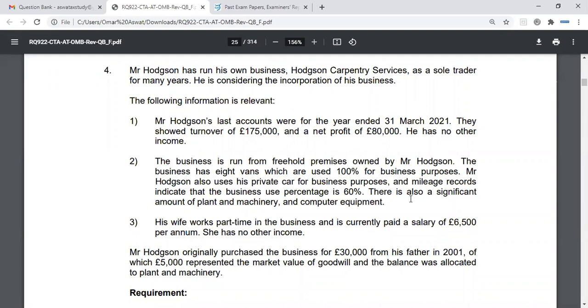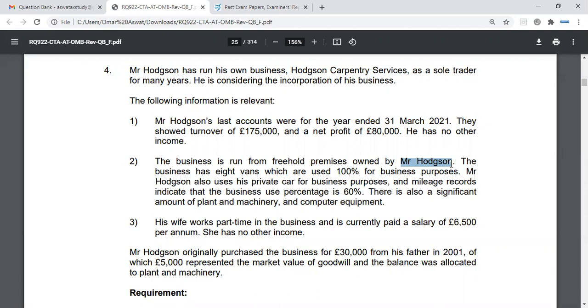So that will give you a mark or two, and that is one of the specific parts of this question. Okay. Did that make sense? Any questions? No, that's fine. Now, mileage records indicate that the business use percentage is 60%. So what he can also do potentially is leave the car with him personally as an individual. Don't transfer the car over to NewCo.